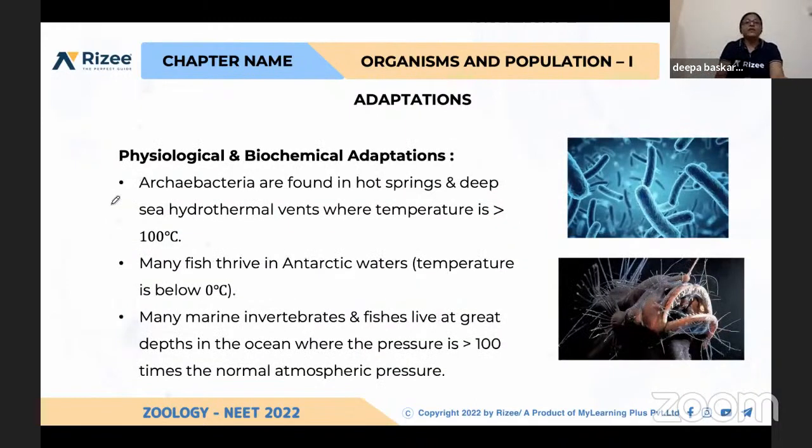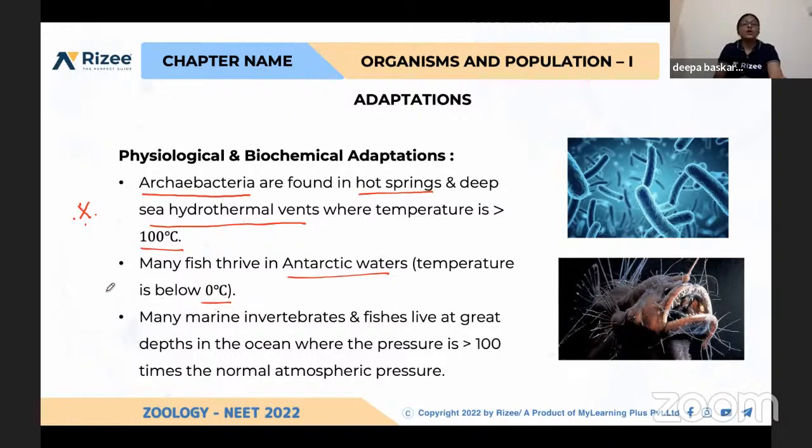And apart from that, this is also very important: archaebacteria, which are found in hot springs and deep sea hydrothermal vents, can survive even if the temperature is above 100 degrees. And many fish in Antarctic waters can live below zero degrees.